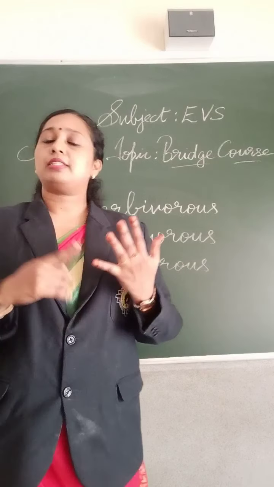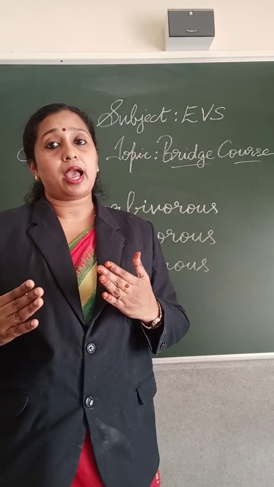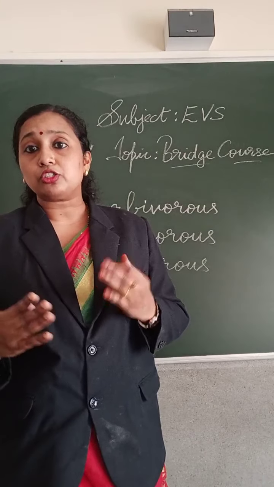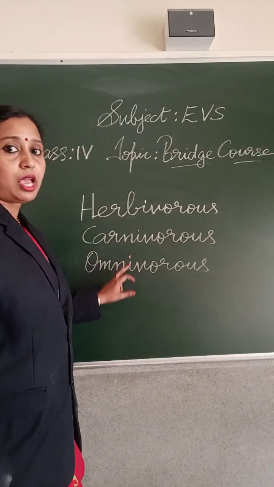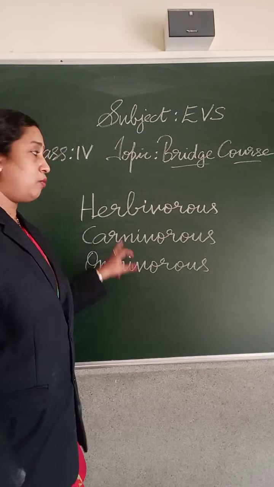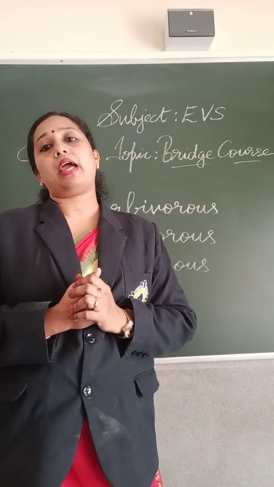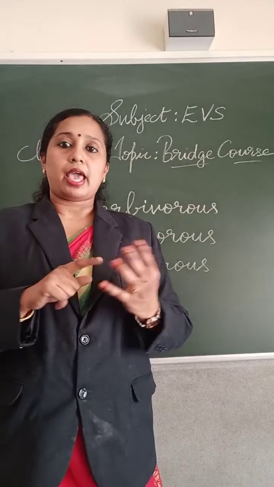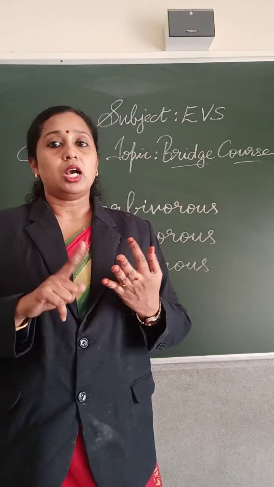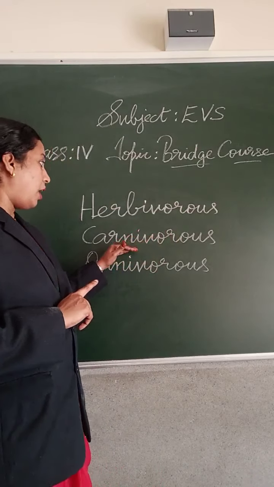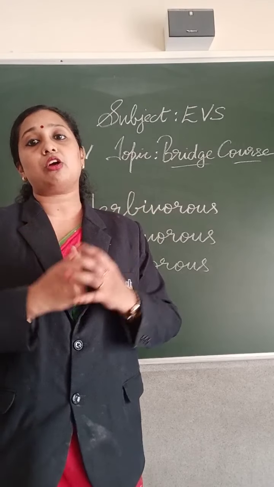So animals eat different types of food. Depending upon the food habits, animals are classified into three. They are herbivorous, carnivorous and omnivorous. Animals that eat only plants are known as herbivorous. Examples are sheep, goat, cow, etc. Carnivorous animals eat flesh, egg or other products of other animals.